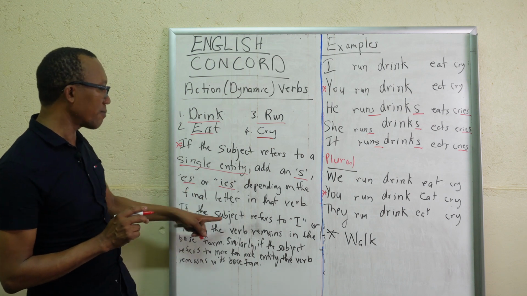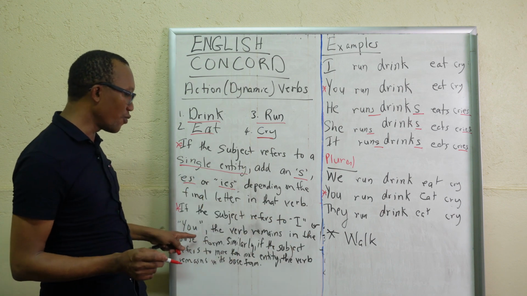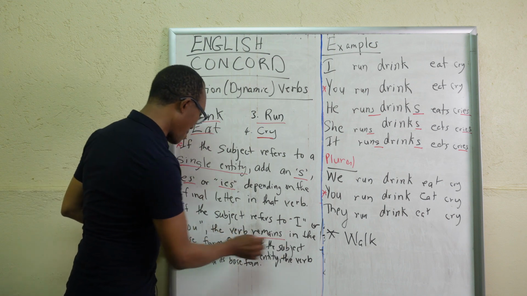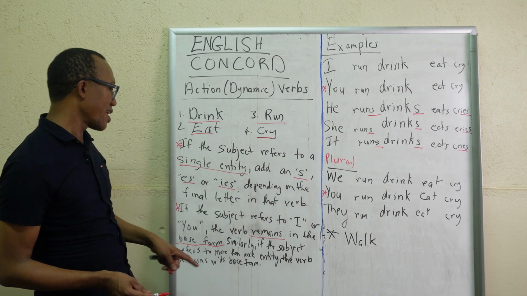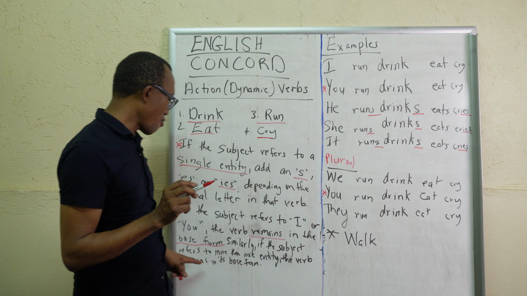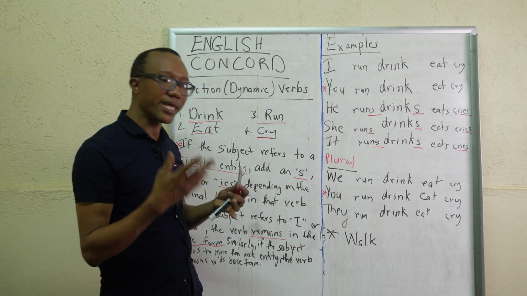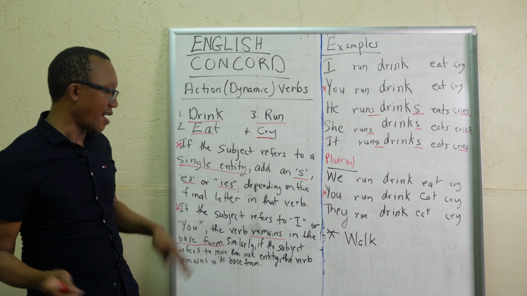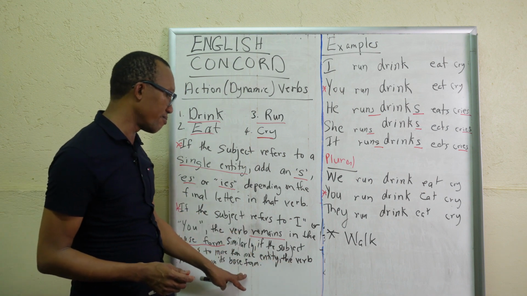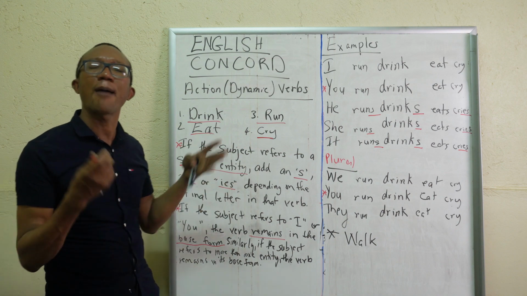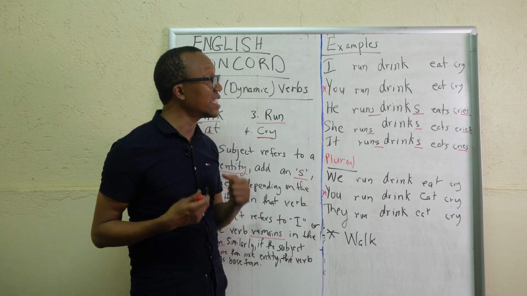The next point, if the subject refers to I or you, the verb remains in the base form. So there will be no S, ES or IES, right? Similarly, if the subject refers to more than one entity, which means essentially person, place, idea, animal, right? The verb now remains in its base form. So we're going to see some examples. We're going to capture this definition, this rule, this principle of subject-verb agreement in some examples.